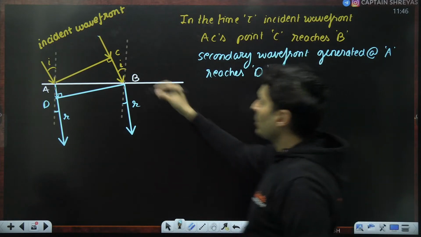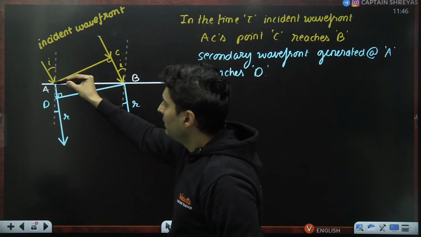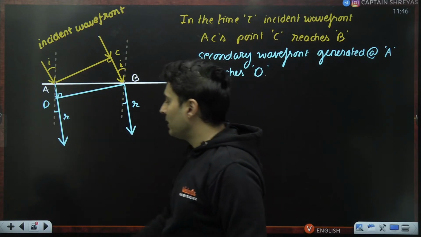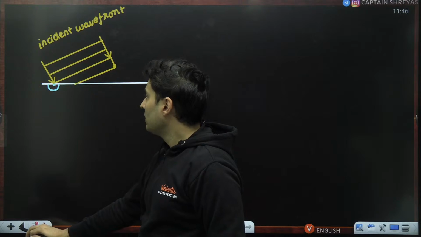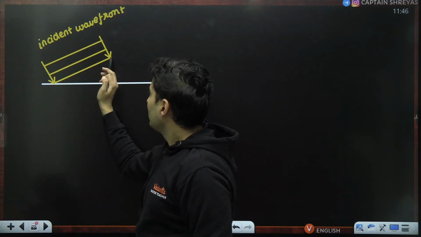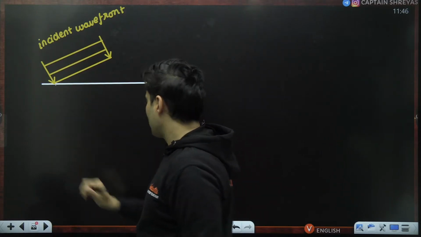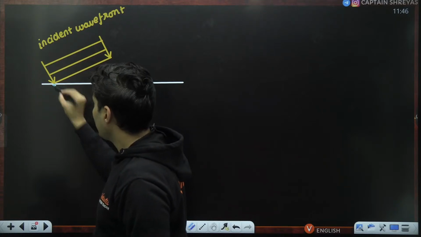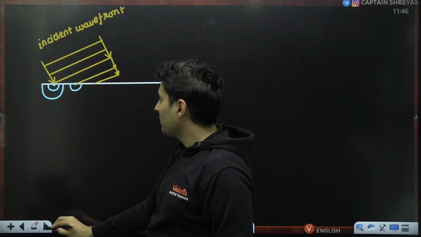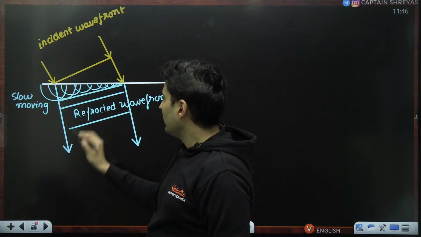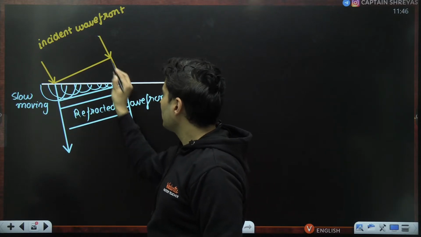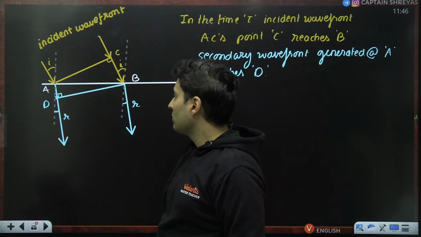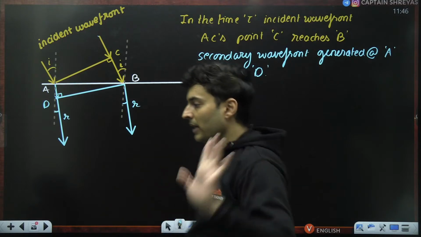So by the time this reaches here, this wavefront which was generated before will reach over here. This is seen in the simulation over here. So this is still here. This has now just started behaving like a secondary source. It will generate a secondary wave, and finally you will see this point has reached here. This has reached over here. That is what I am trying to explain.